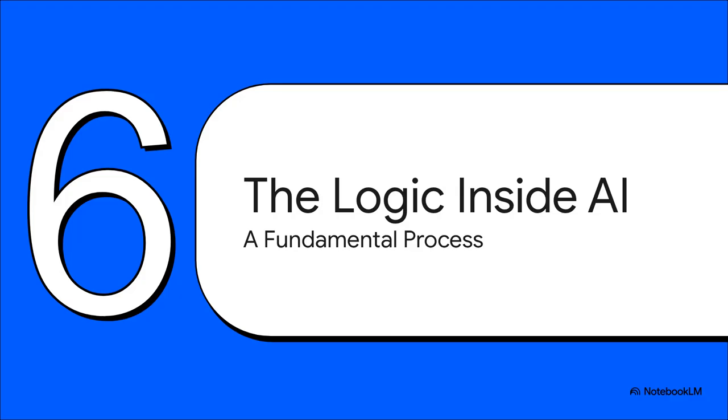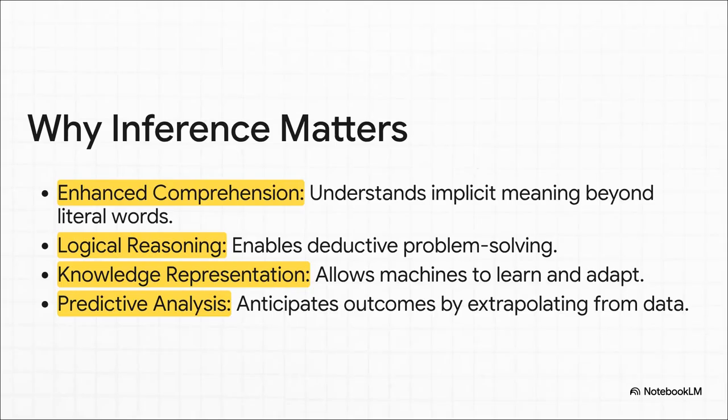Now, this might seem like a simple little party trick, but don't be fooled. This exact process, encoding facts and rules, and then using inference to connect them, is happening at a massive scale inside so many of the complex AI systems that we use every single day. And that is the real power of inference. It's what elevates an AI from being just a simple database to being a reasoning engine. It's how it understands context, how it solves new problems, and even how it predicts outcomes. It's the bridge that takes a machine from just knowing facts to actually understanding them.